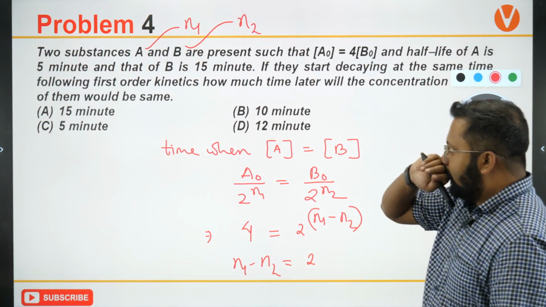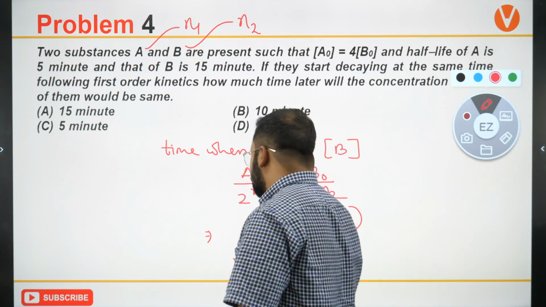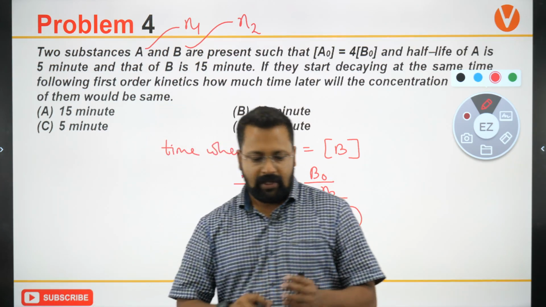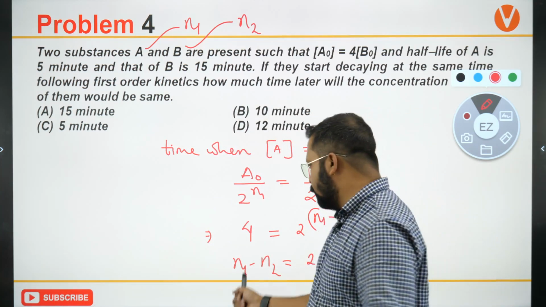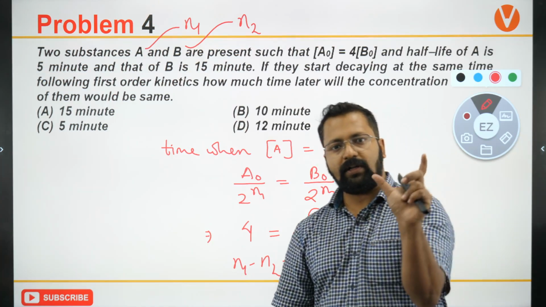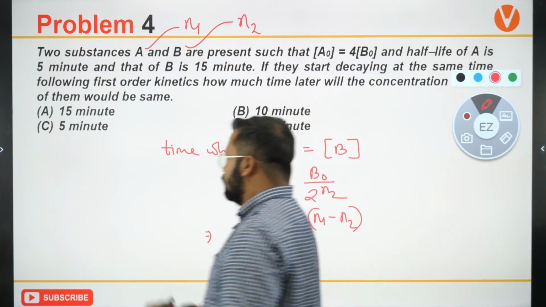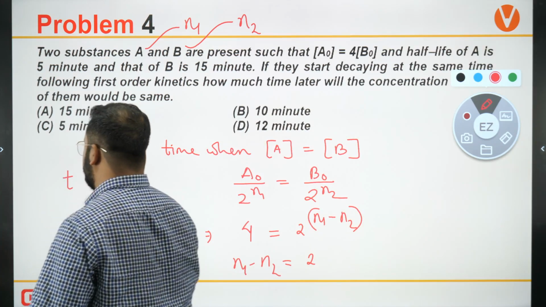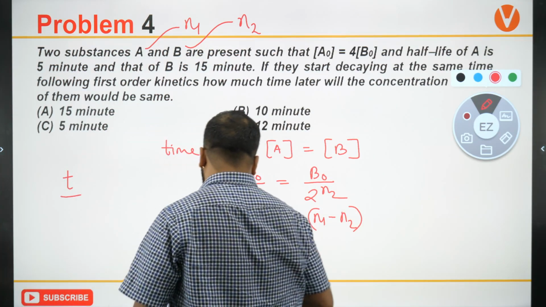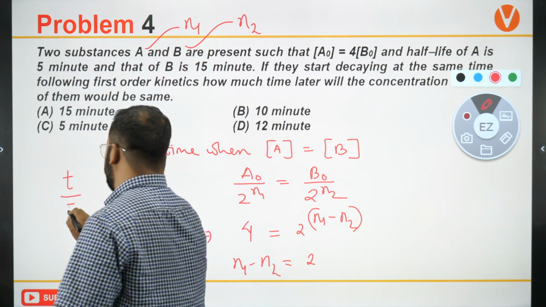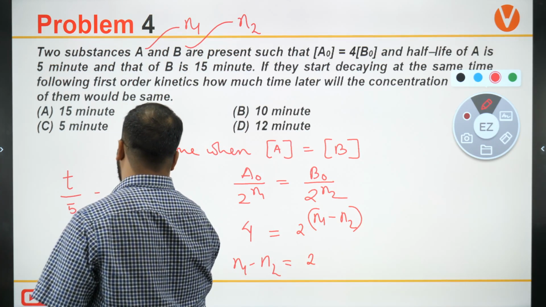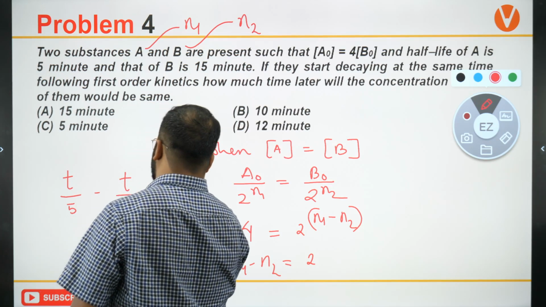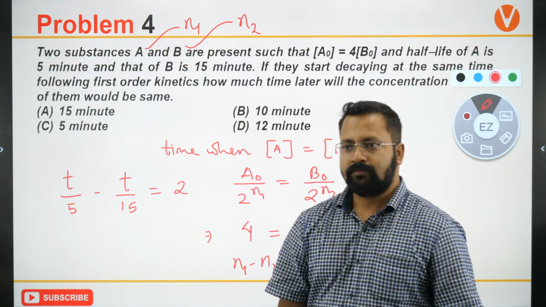Clear? Now number of half lives is equal to the total time divided by whatever is the half life. So total time let's say t है. हाफ लाइफ कितना है फर्स्ट रिएक्शन का 5 minutes. t by 5 minus t by 15 minutes, this is equal to 1.